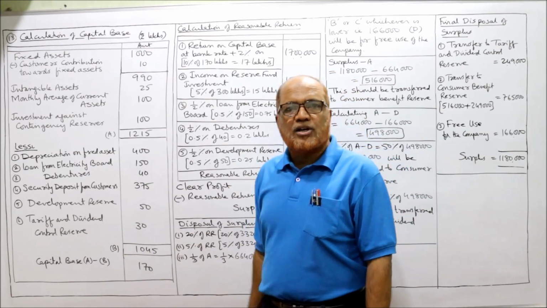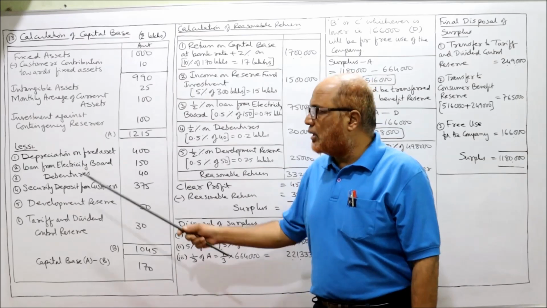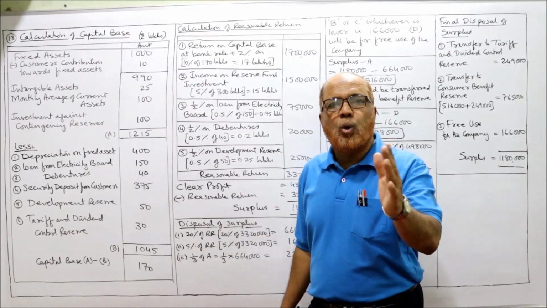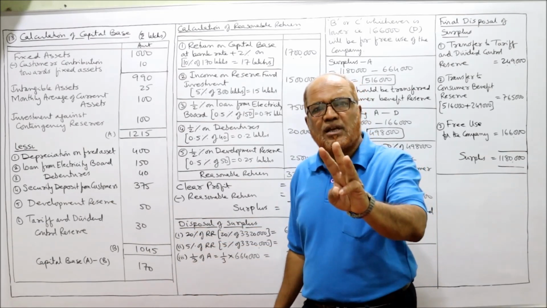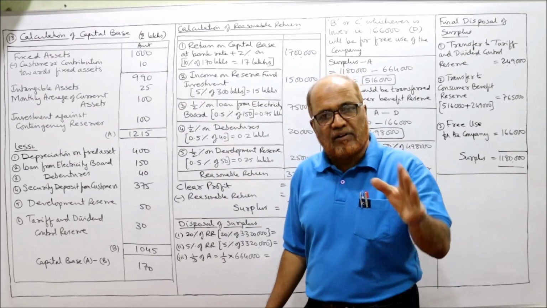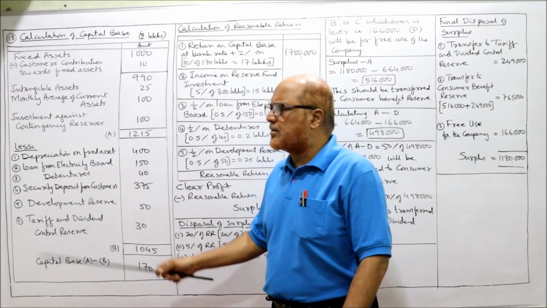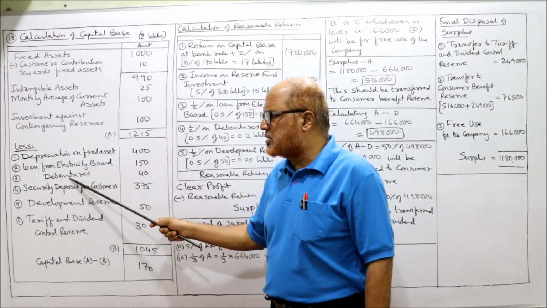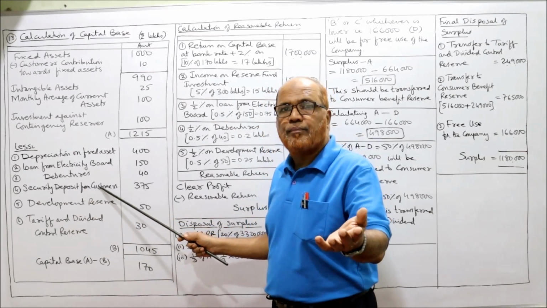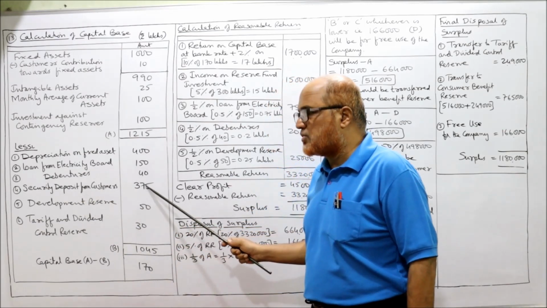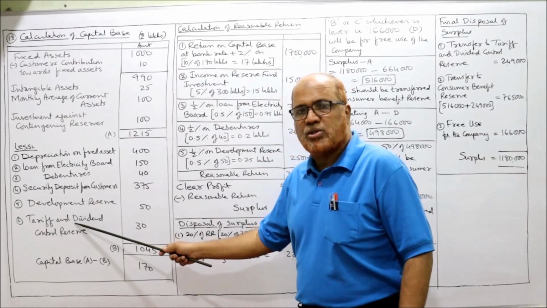Total. Now deduction items. First deduction item always will be depreciation on fixed asset. Second, loan from electricity board. Third, debentures. Every time these three items will be there, and the tariff and dividend reserve will also be compulsory. So out of all these items, compulsory in every problem: depreciation, loan from electricity board, debentures. Security deposit from customer may be there in some problems, may not in others, but if it is there, we should take it. Development reserve. Tariff and dividend control reserve, every problem will come across.